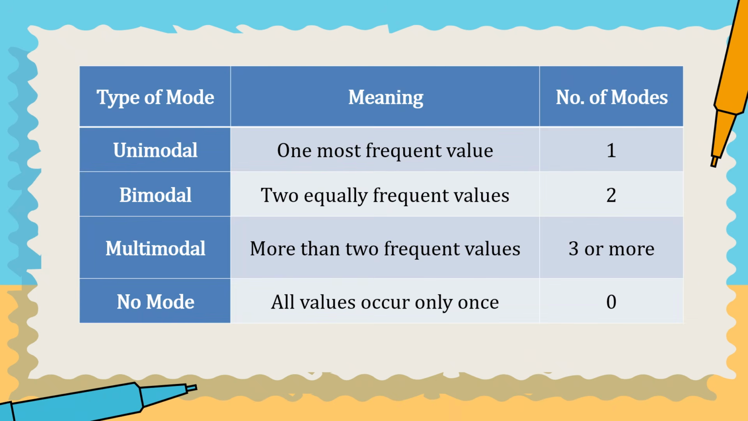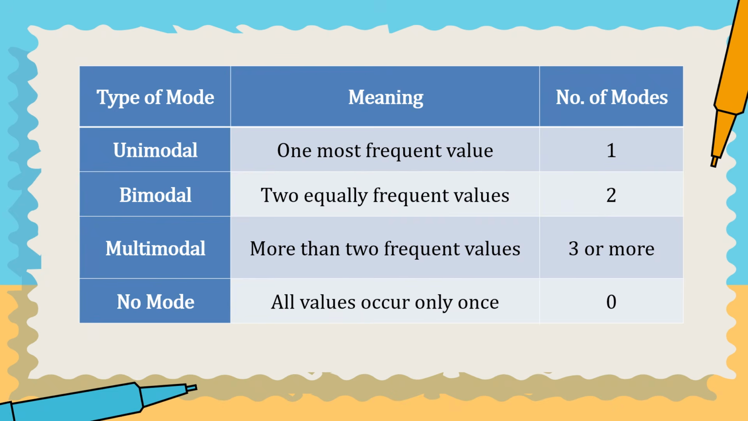Let us consider this table. We have different types of mode. The first type of mode is unimodal. It means one most frequent value, or it has only one mode. The next type of mode is known as bimodal. It means two equally frequent values.